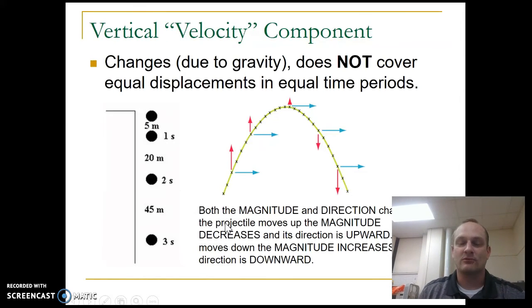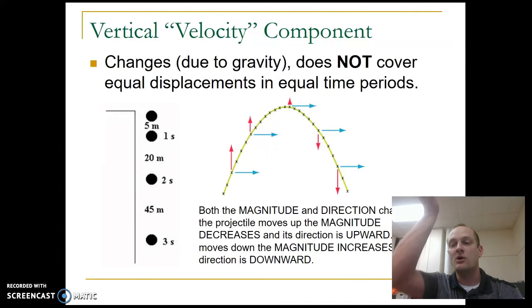But what about the vertical velocity component? Well, the vertical velocity component does change. Here are my red arrows. I start off with a velocity upward. That's why the object moves up some. I still have velocity upward, but now the magnitude is a little bit less. The arrow is a little bit shorter. When I get to the very peak, I have zero velocity in the y direction.